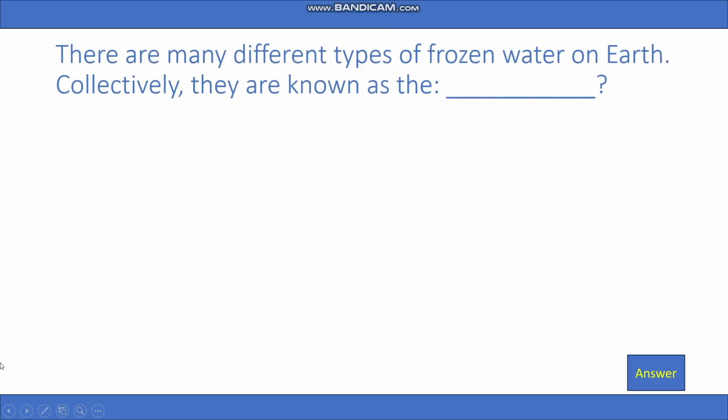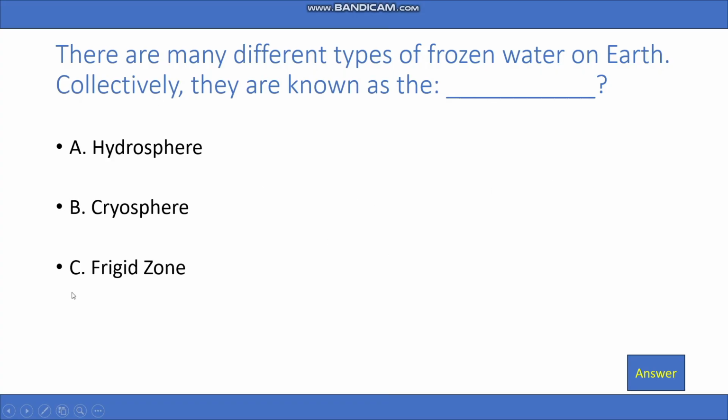There are many different types of frozen water on Earth. Collectively, they are known as the A. Hydrosphere, B. Cryosphere, C. Frigid zone, D. Biosphere. So the right answer is going to be cryosphere.